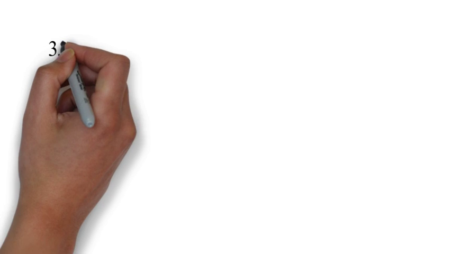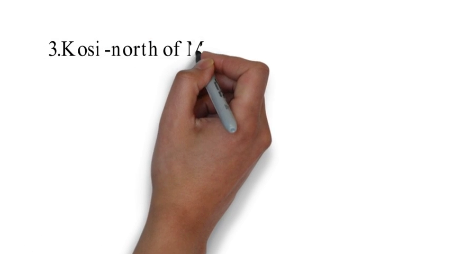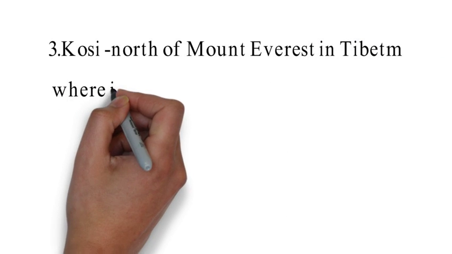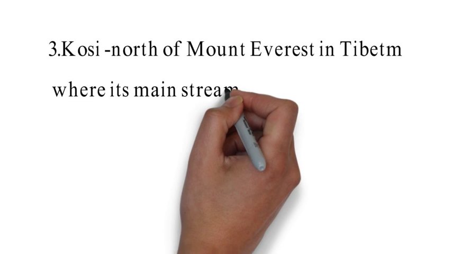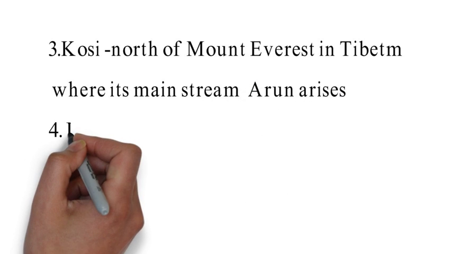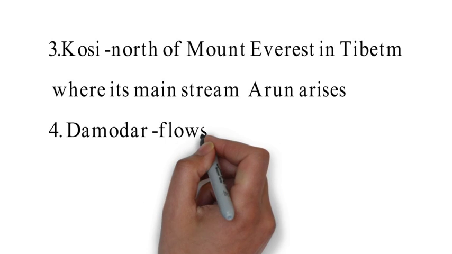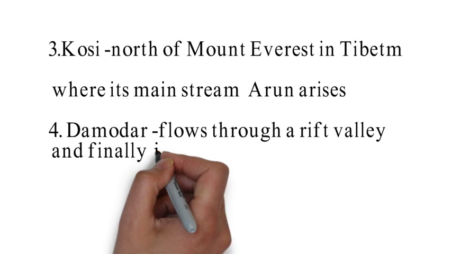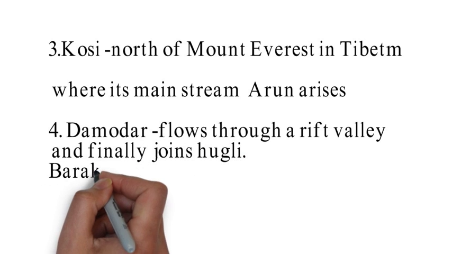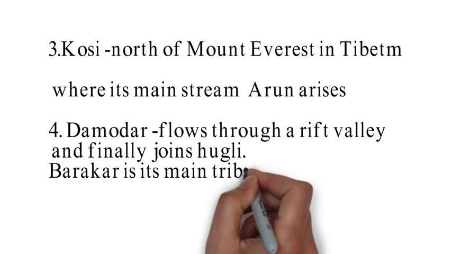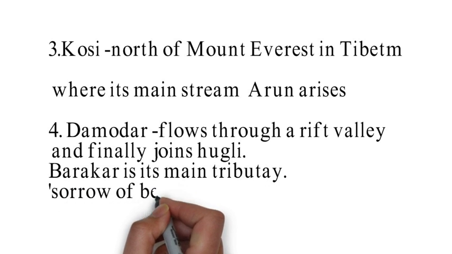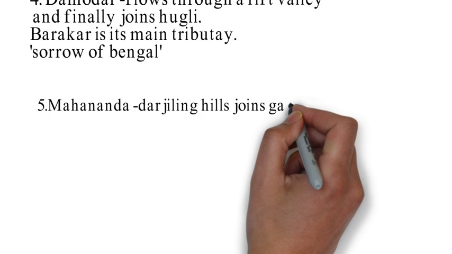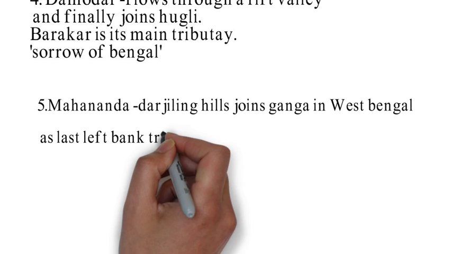The third left bank tributary is Kosi. It originates north of Mount Everest in Tibet, where its mainstream Arun rises. Another one is Damodar, which flows through a rift valley and finally joins Hooghly. Barakar is its main tributary. Damodar is also known as the Sorrow of Bengal, while Kosi is known as, or was known as, the Sorrow of Bihar. Finally, Mahananda is the last left bank tributary. It originates in the Darjeeling Hills and joins Ganga in West Bengal.